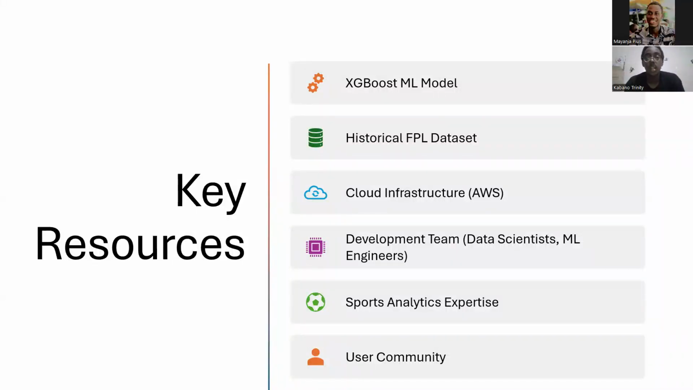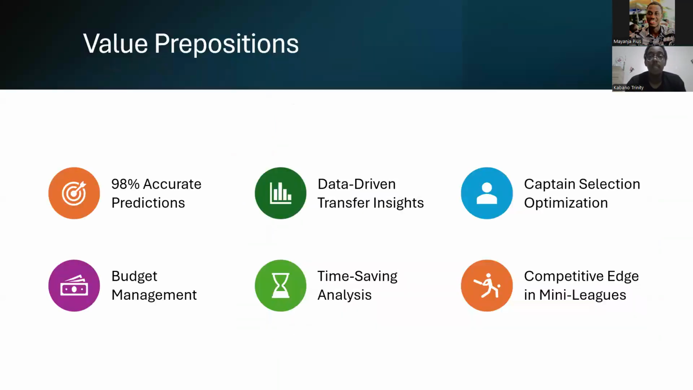So the key resources include the XGBoost model, historical data, deployment, a development team, which was me and a colleague, and then a user community, which will be the managers who interact with the application.